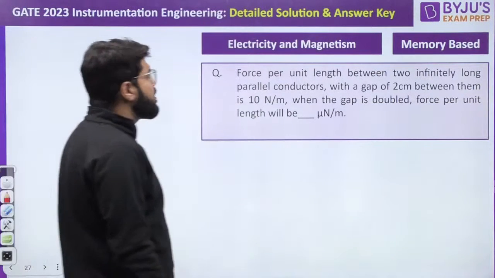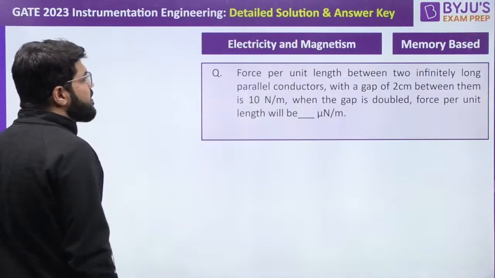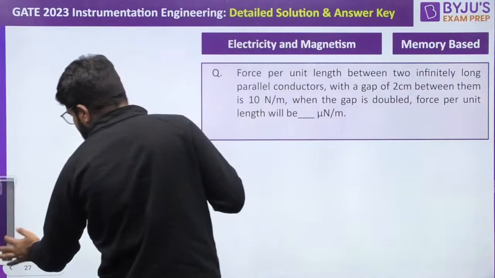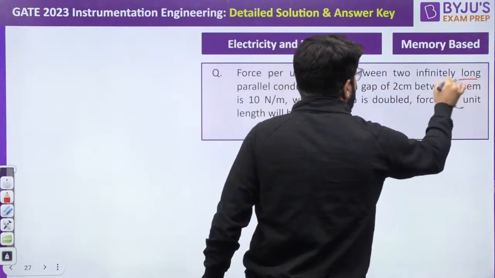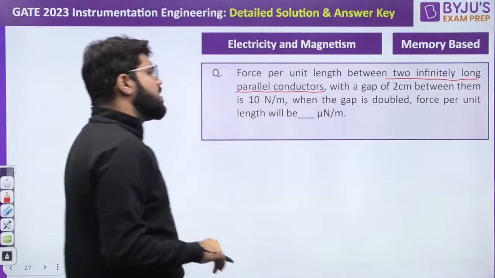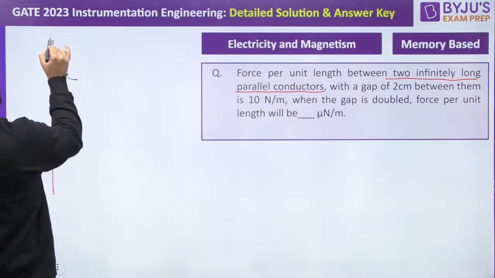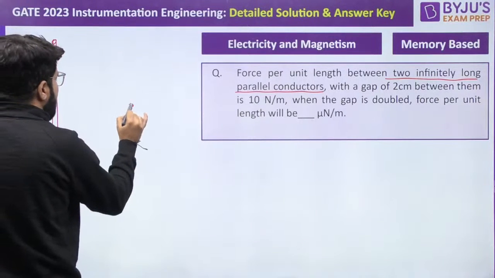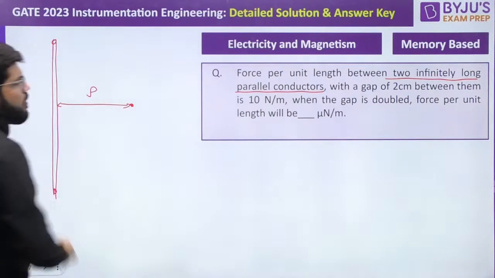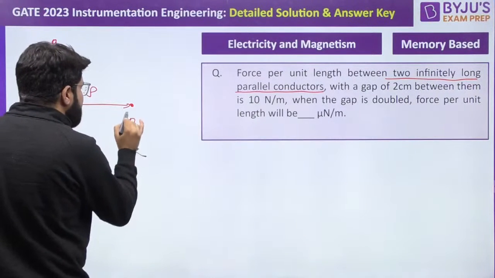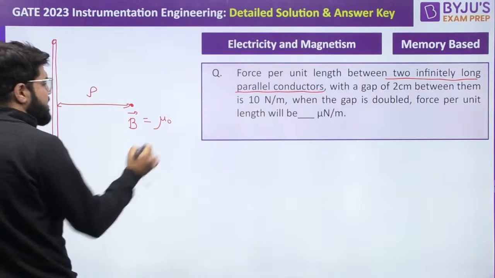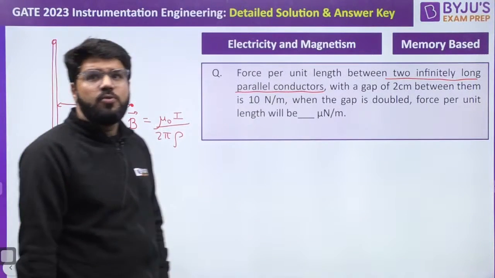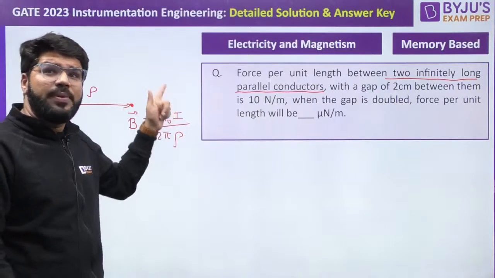All right. So only one question from EMT we have received. Maybe there is only one question in the exam. The force per unit length between two infinitely long parallel conductors. What is the magnetic field due to an infinitely long conductor? At a distance rho, the flux density is given by mu naught into I divided by 2 pi rho. Now what is the force per unit length between two conductors?